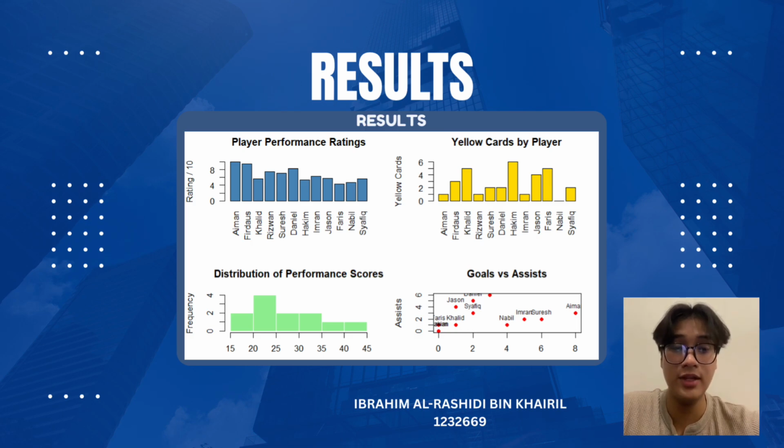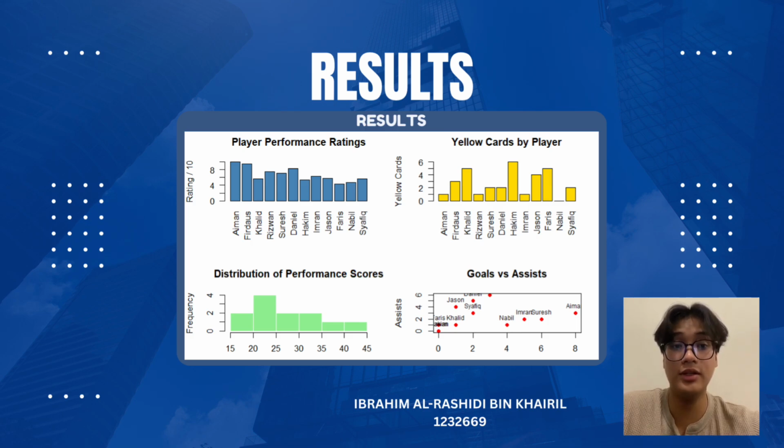The second graph, which is the yellow cards by player, shows the number of yellow cards received by each player. This is part of our disciplinary audit. From the graph, we can see that Hakim received the highest number of yellow cards, while Khalid and Faris also recorded relatively high values, although significantly lower. In contrast, Nabil did not receive any yellow cards, showing good disciplinary behavior. This information helps coaches identify players who may be at risk of suspension due to repeated bookings.